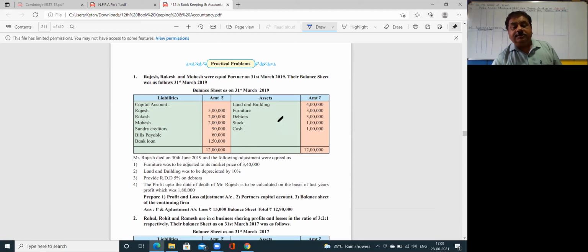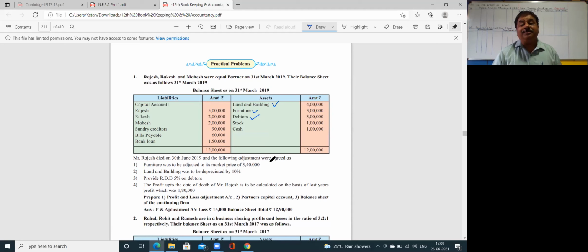Furniture adjusted to the market price of 3,40,000, so you need to tick mark the furniture. Building depreciated by 10%, tick mark the building also. Then provide 5% RDD on debtors, tick mark the debtors also. And number 4, the profit up to the date of death of Mr. Rajesh. This is very important.